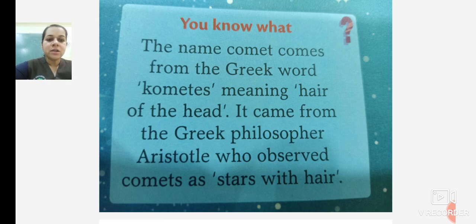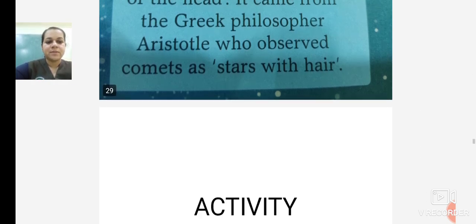Like we have long hair, when we leave our hair open, it looks like a tail. So comets also have tails, which means hair on the head. So the comets have hair on the head. Stars with hair. As it has a tail, it is stars with hair.